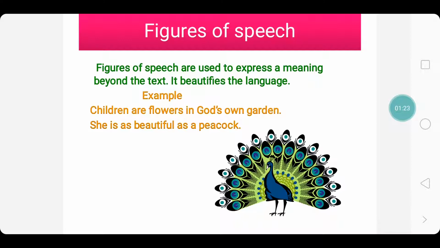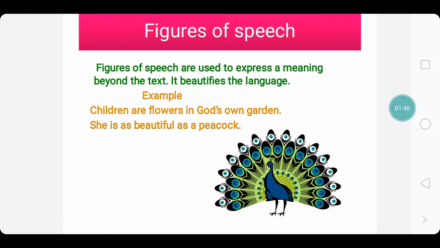And the garden in each imagination is different, in their own colors of imagination. So, in order to add color to our life, imagination is necessary, and this imagination is kindled by the figures of speech.